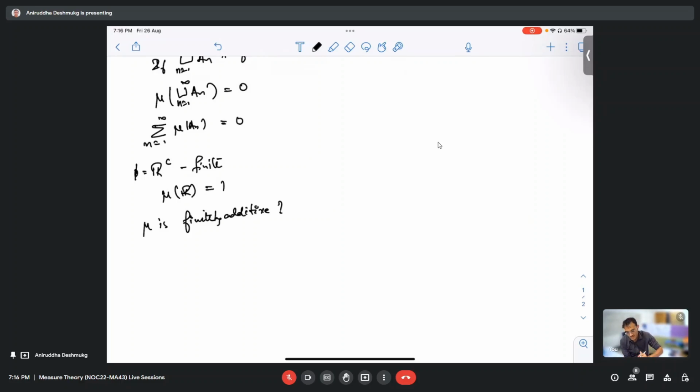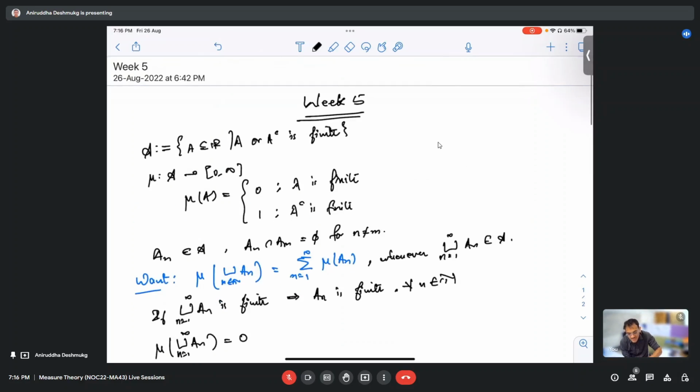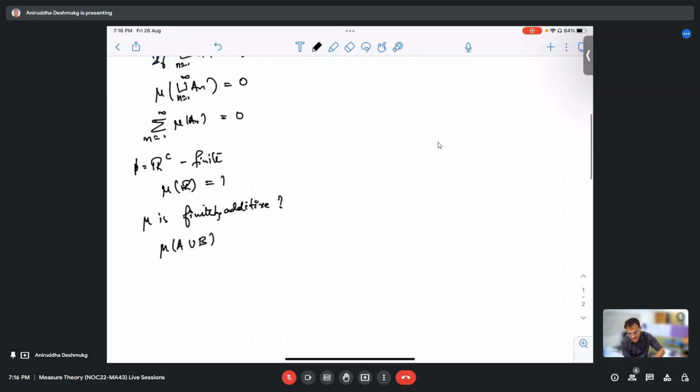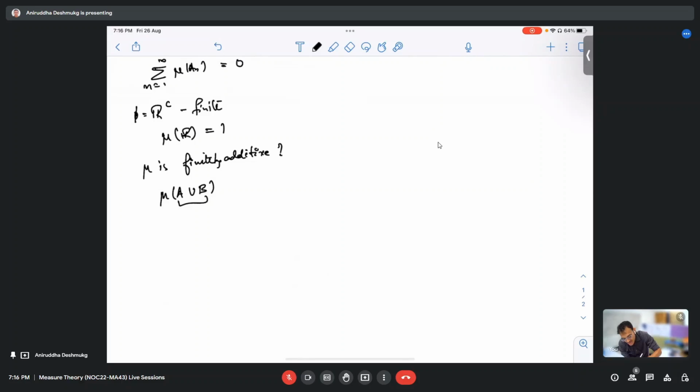Yes, I think we can do that, right? Because if we took mu of disjoint intervals, right? Intervals are not finite and complements of intervals also are not finite, right? See, when I say that A or A complement is finite, it means it is a finite set. Oh, okay, yes. So these intervals are not inside this algebra. Okay, fair enough. So again, if this is finite, then both of them are finite. Then this is zero and mu of A individually are also zero.